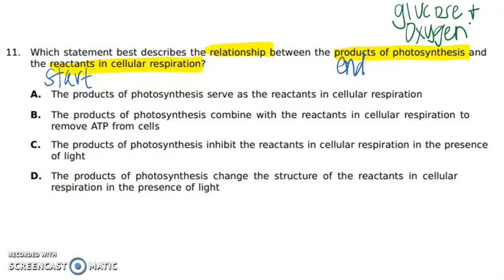Looking at the reactants, or what we start with in cellular respiration, remember that cellular respiration is the process that all eukaryotic organisms go through. So all organisms that have a nucleus, this includes both plants and animals. So we're thinking about, what do we start with? What are the reactants of cellular respiration? And an easy way to remember this is thinking about yourself, because you are an animal. Okay, we do two things every day. We eat, and when we talk about food in biology, we are referring to glucose, or the sugar. And then we also have to breathe, and the gas that we breathe in is oxygen.